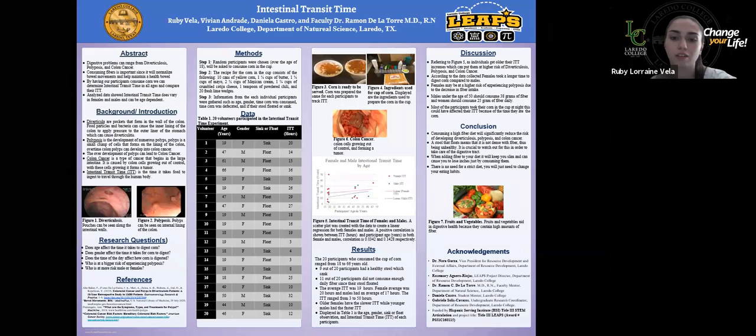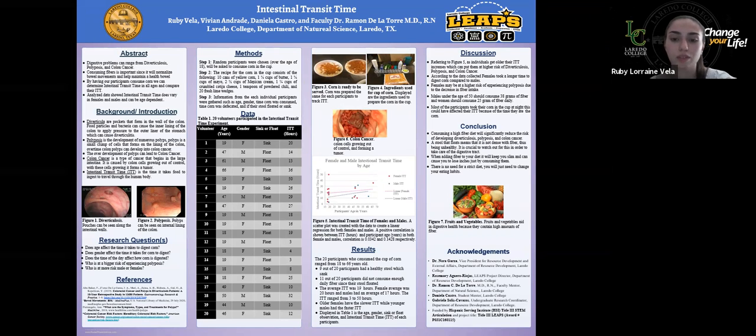We also found that the mean average of male ITT was 17 hours, and the average for females was 20 hours. And with that, we also found that 9 out of the 20 participants had a healthy stool, which sank. This means that it was dense in fiber. And 11 out of the 20 participants did not consume enough fiber, so this means that their stool floated.